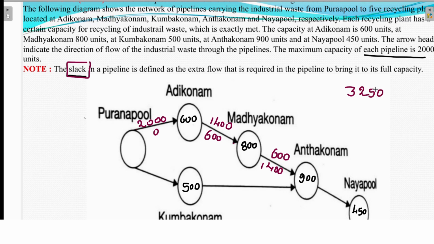So if I add all the capacity, it will be 3250. Now I have sent 2000 liters in this direction, so the remaining 1250 I can send here.